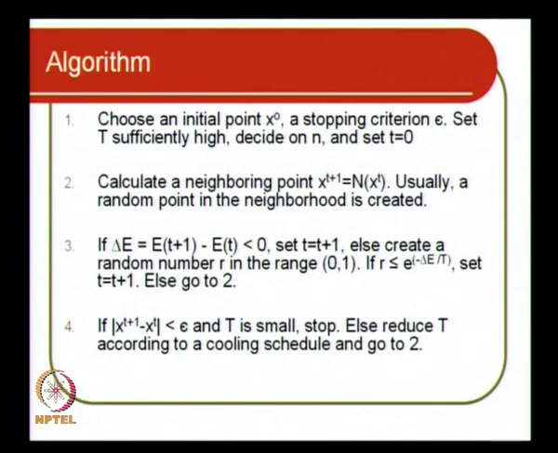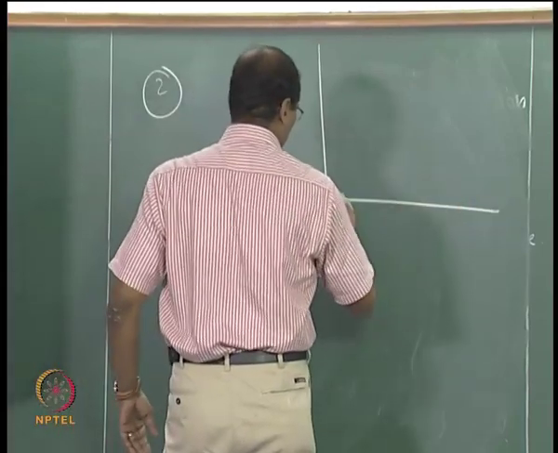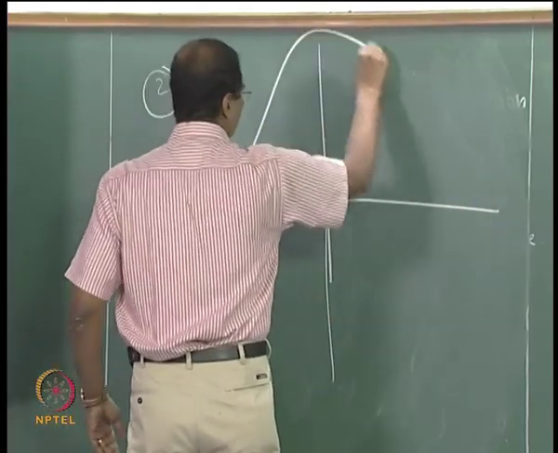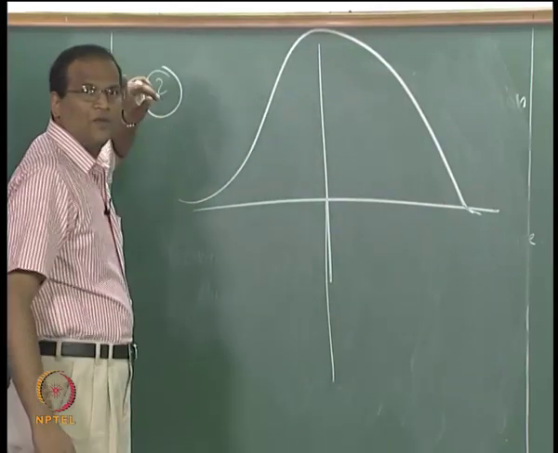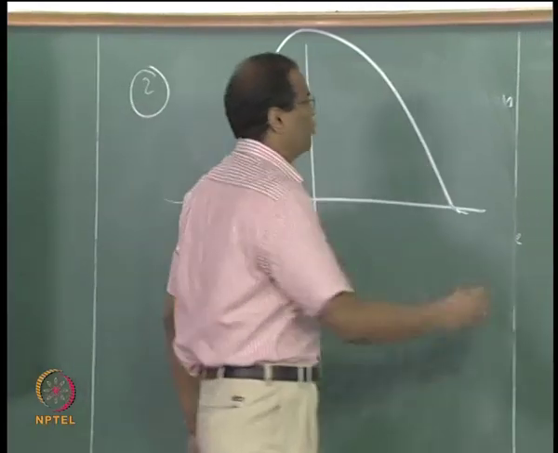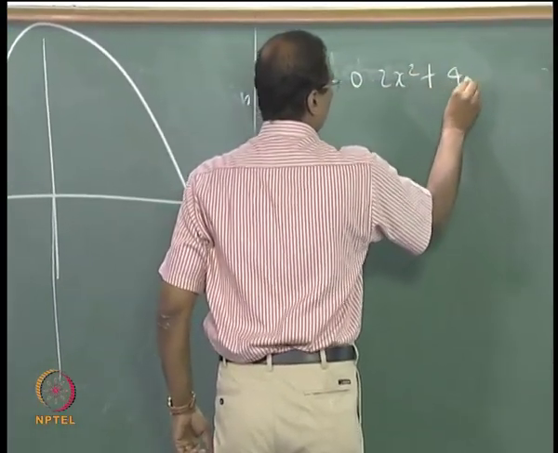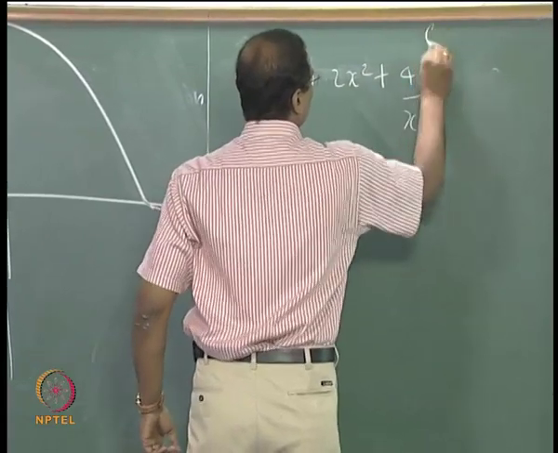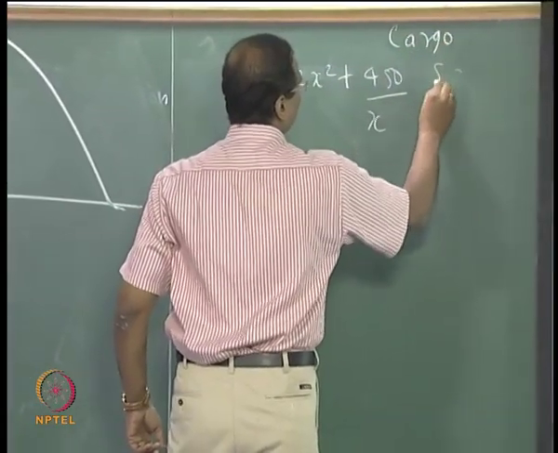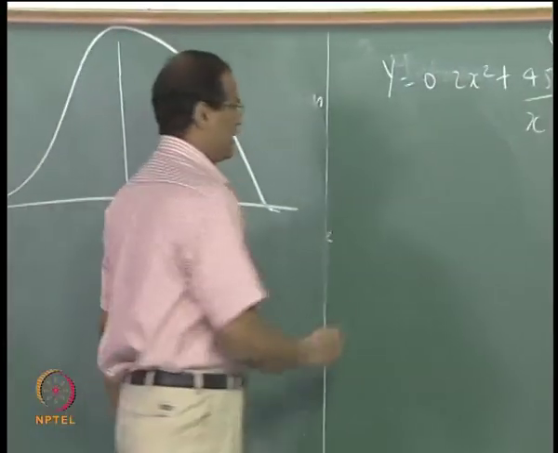How do you do that? Please look at the board, stop for a while. For example, suppose I want to optimize this cargo ship problem.